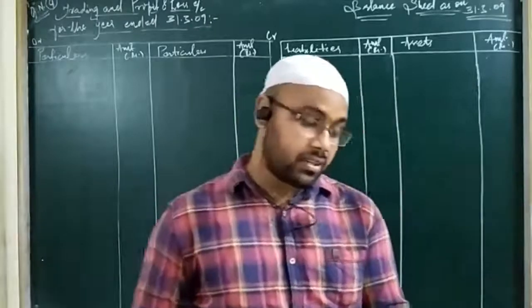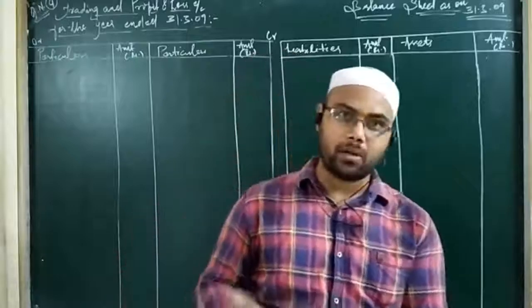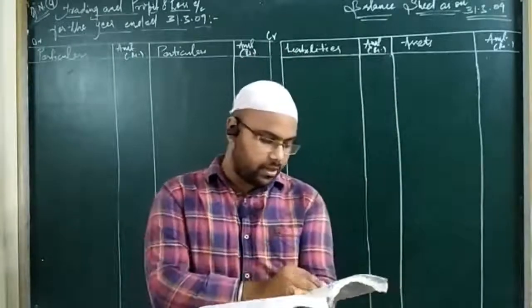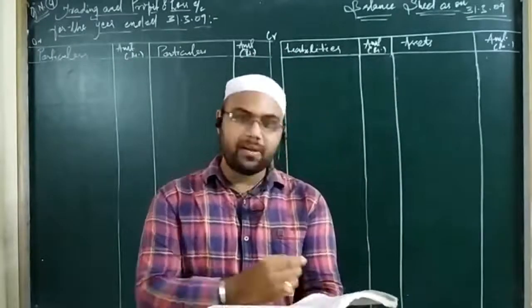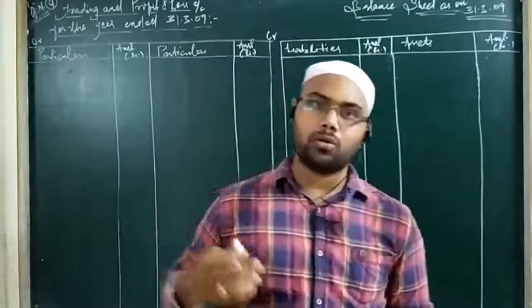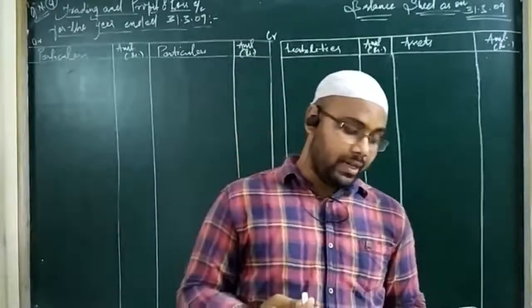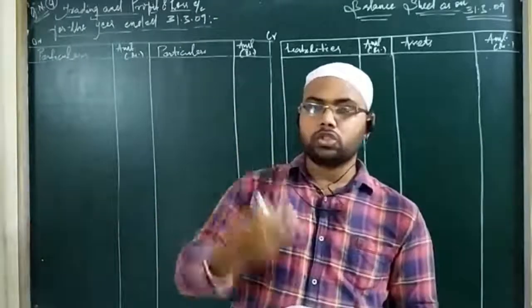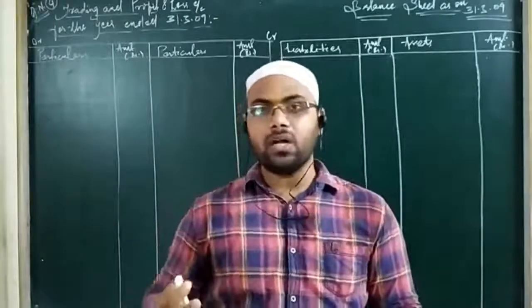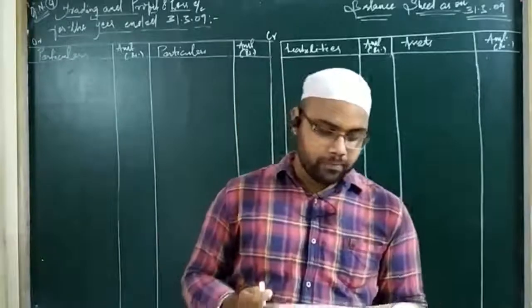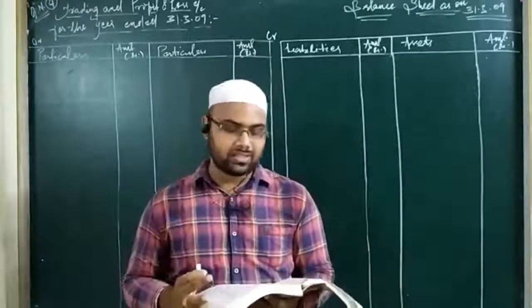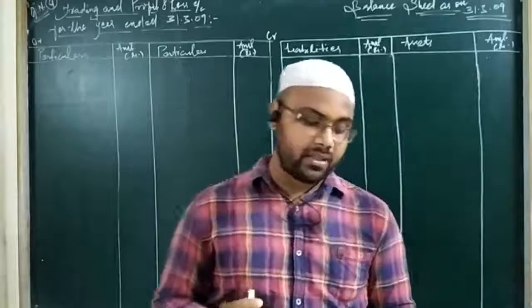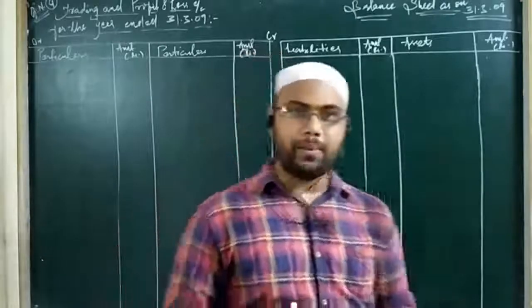Then the third adjustment is allow 5% interest on capital. So this is an adjustment related to capital. Capital is always an adjustment, as I have told you in those chapters also. Then the last adjustment, we have very few adjustments. For your better understanding, I have chosen a small question. When you understand better, I will solve a bigger question. The last adjustment, we have a total of 4 adjustments. The last adjustment given is that a sum of 40 rupees is due for repairs.